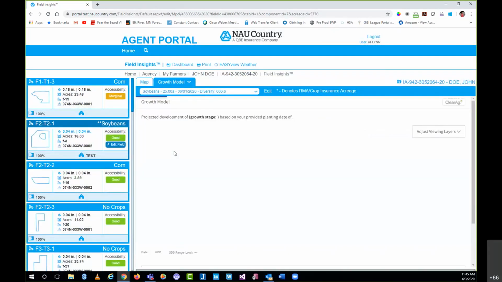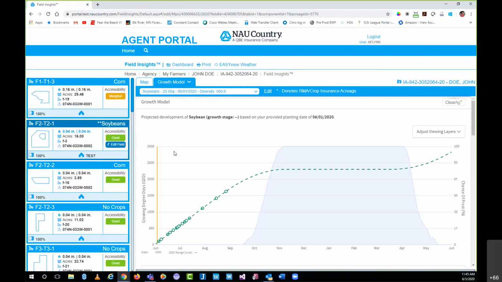Now the growth model really has no effect on making any educated decisions on the field itself, but just because of the data and what it's providing, it's just a really cool tool that farmers have seemed to enjoy and utilize a lot. The growth model, as the name gives away, is going to provide the ideal growth model for the crop if everything works out as planned.